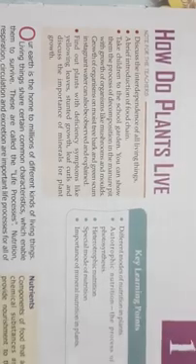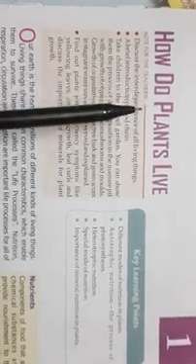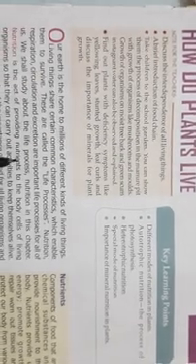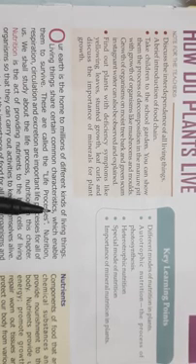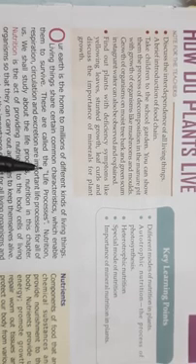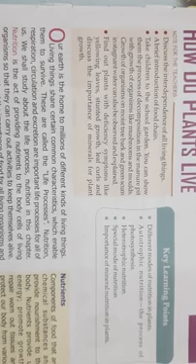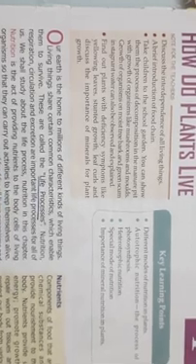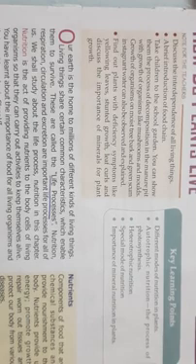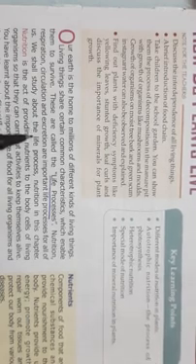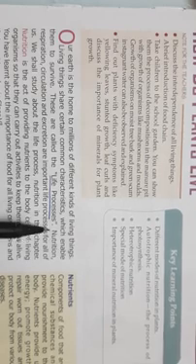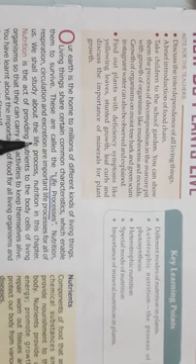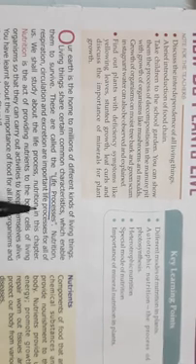So today we will start with the first chapter of science, that is, how do plants live? You all know, children, that Earth is the home of millions of different kinds of living things, and they share common characteristics which enable them to survive. These characteristics are called life processes. There are some life processes like nutrition, respiration, circulation, and excretion. You all know that these are part of every organism, and these all are important life processes.